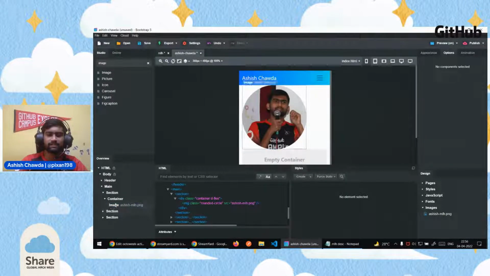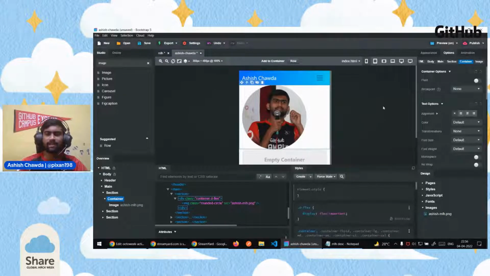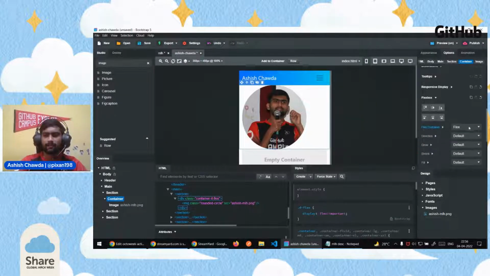What happens with the CSS, whenever we apply any property, is that it is based on the device width and device height. So we want this particular property to be applied to all devices. That's why we have clicked on the smallest device, which is called the extra small device in the bootstrap convention. And then we'll apply flex to it, and the direction will be column,